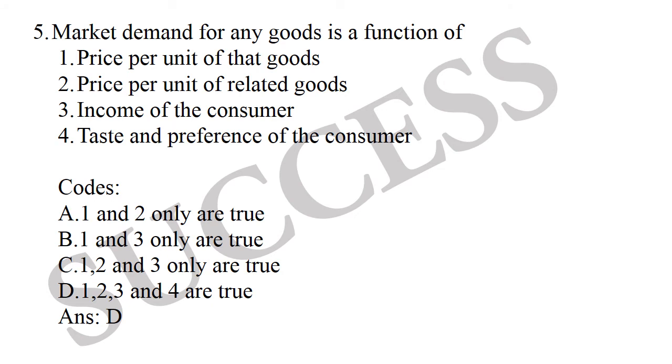So here the four options are given. All the four options are determinants, or the factors which affect the market demand. So here the correct option is option D, from the code 1, 2, 3 and 4 are true. Market demand for any goods is a function of price per unit of that goods, price per unit of related goods, income of the consumer, taste and preference of the consumer.